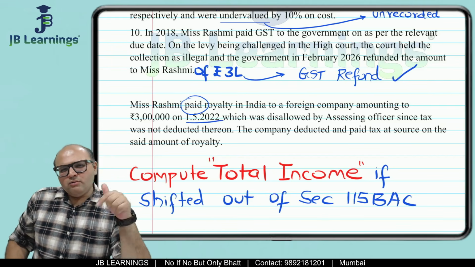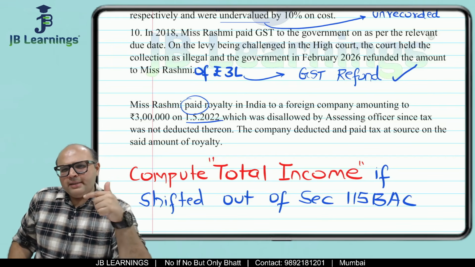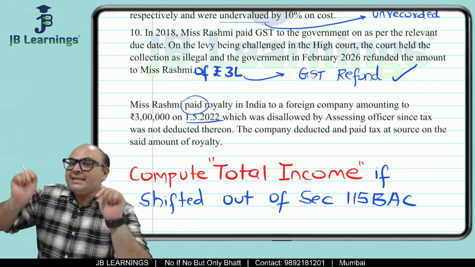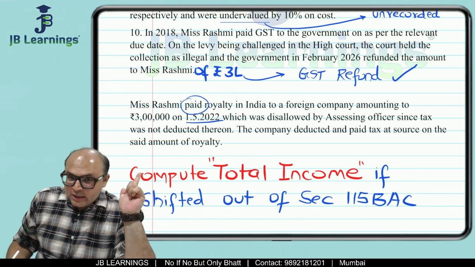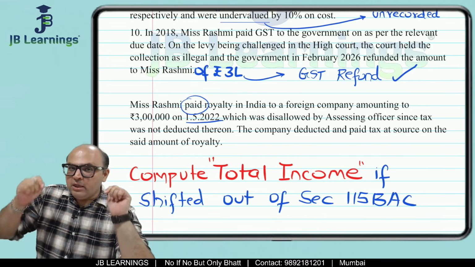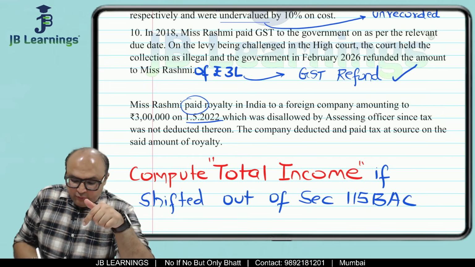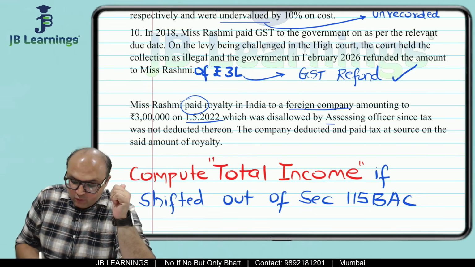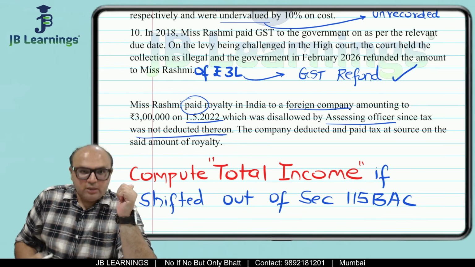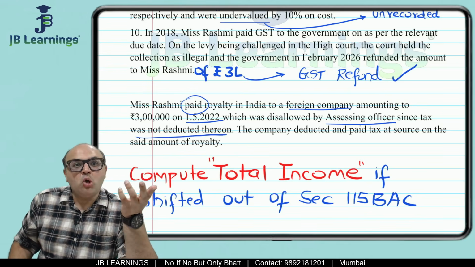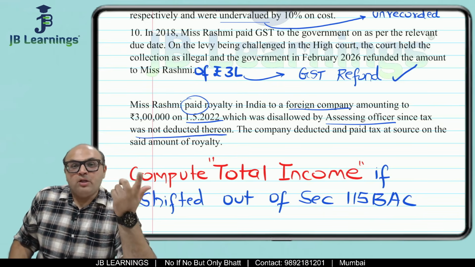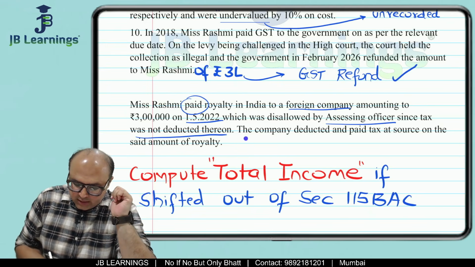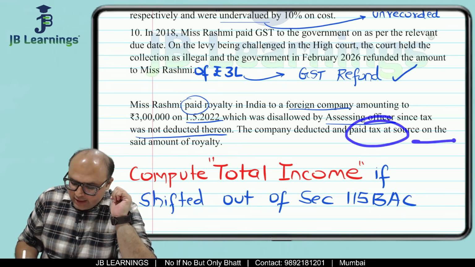So friends, have you understood what I have done in this question? I have purposely taken a lot of adjustments which are related to the past but will have an effect in the year 25-26. So royalty is paid to a foreign company on 1st May 2022, which was disallowed by the officer since tax was not deducted. This you already know: if you make a payment to a non-resident and the payment is made without deducting TDS, the 100% amount is not allowed. The company deducted and paid the tax on the said amount of royalty in this year.